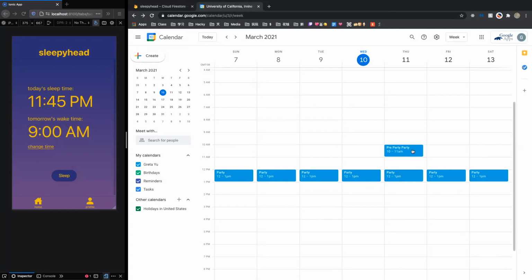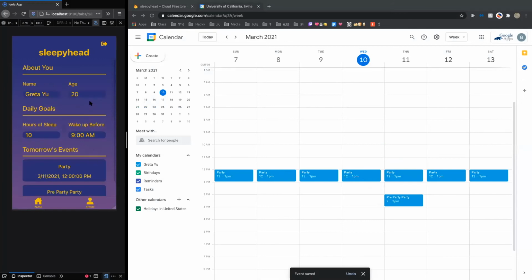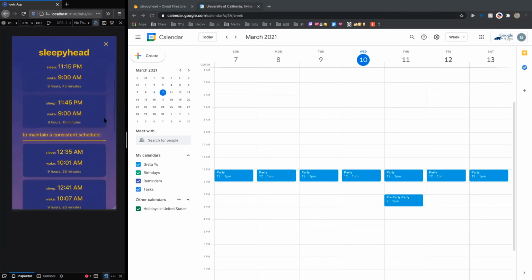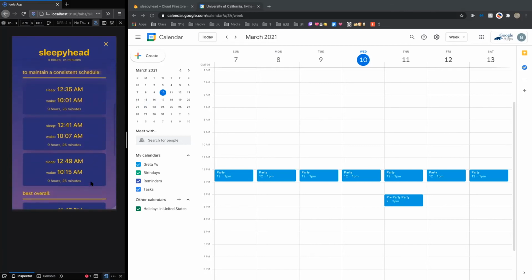But if I decide to move this event to a later time, you'll notice that the times will change once we go to the profile and update our calendar events. Since the calendar events are now updated, I can go to the home page and our times will reset. And looking at all our 10 recommendations, you will notice that these times have changed as well.